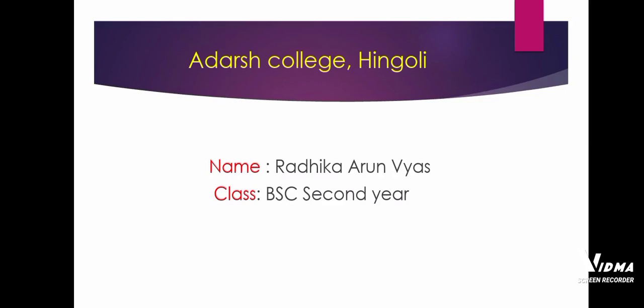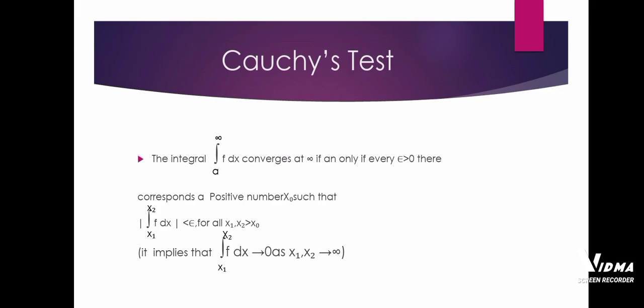Today I am going to present Cauchy's test. The integration of f from a to infinity converges at infinity if and only if for every epsilon greater than 0, there corresponds a positive number x0 such that the modulus of the integration from x1 to x2 of f dx is less than epsilon for all x1, x2 greater than x0.